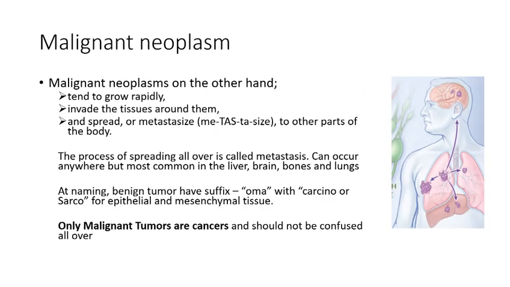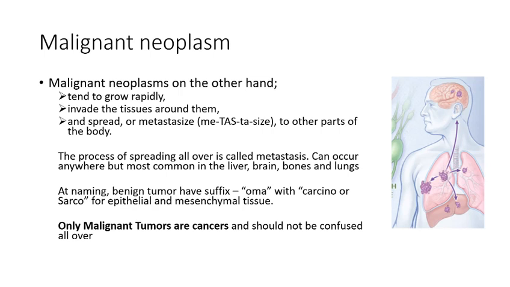Now, malignant tumors. This picture helps you appreciate the movement and the spreading. Malignant tumors, on the other hand, tend to grow rapidly. They are very, very fast. They invade surrounding tissues. Then they spread, or metastasize, meaning they are moving all over the body to other body parts.